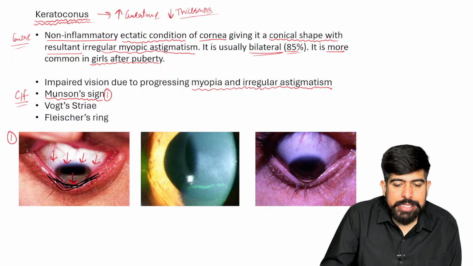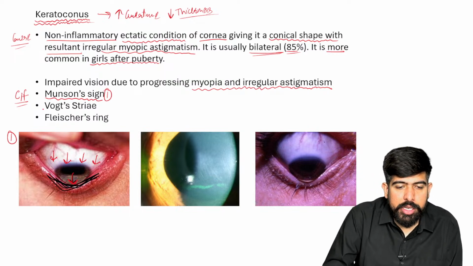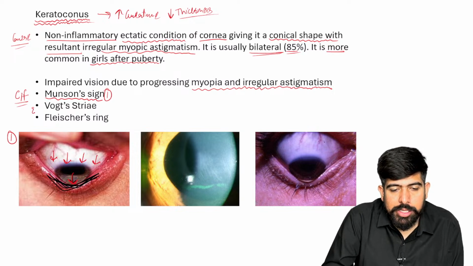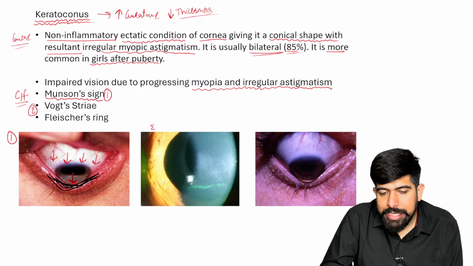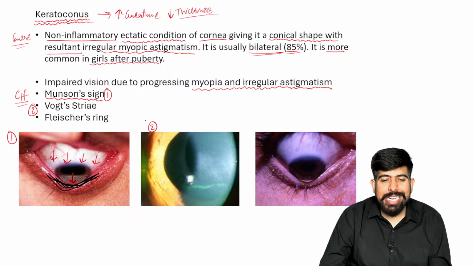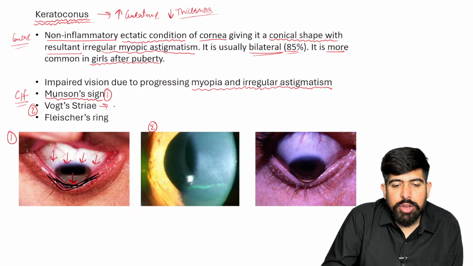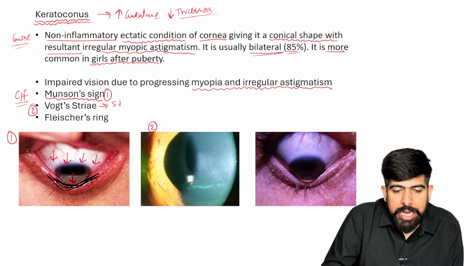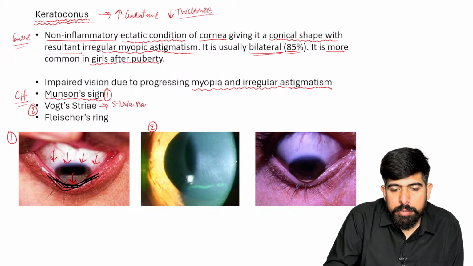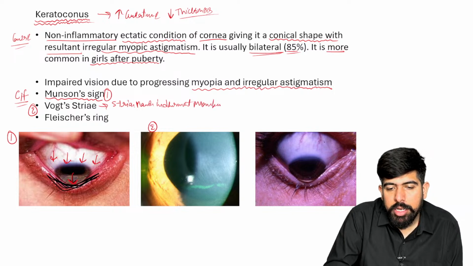Of course, the second one is known as your Vogt sign. You can see what is happening in the Vogt striae. There are stria marks in the Descemet membrane of the cornea.